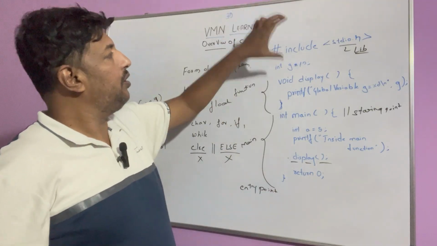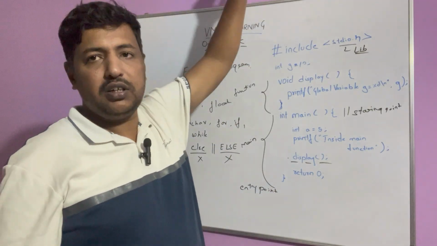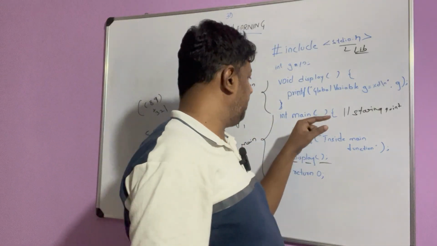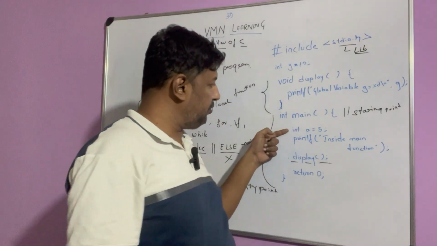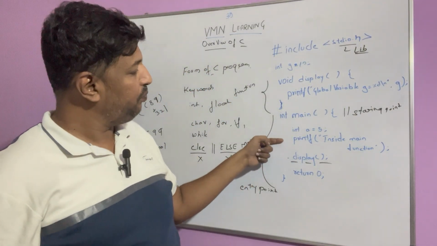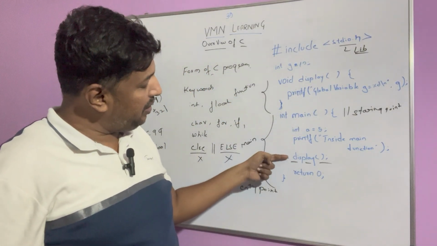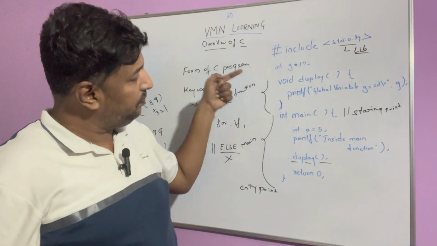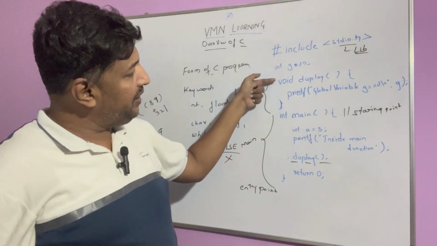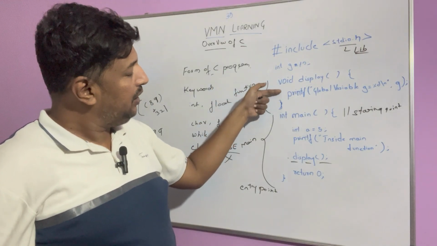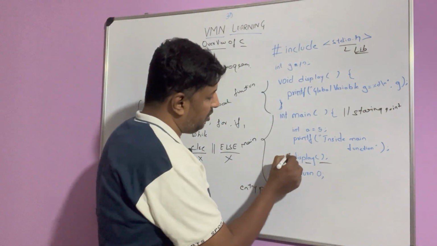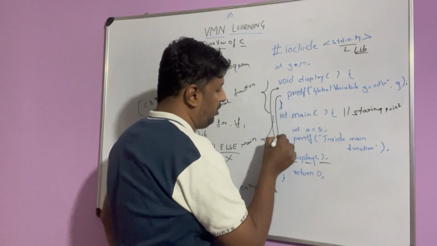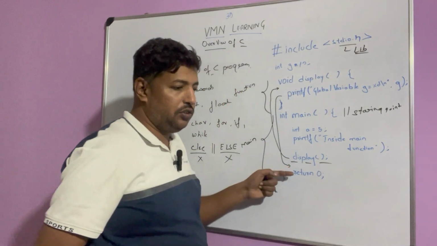Whatever number of functions there may be, it will start from the main function. First, it will execute this command, then this command, and then this command. This is a function, so it will go up and search for that function. When it finds that, it will execute there, and then it will come back. From here, it will go there, start executing, then come back here, and then execute the next line.